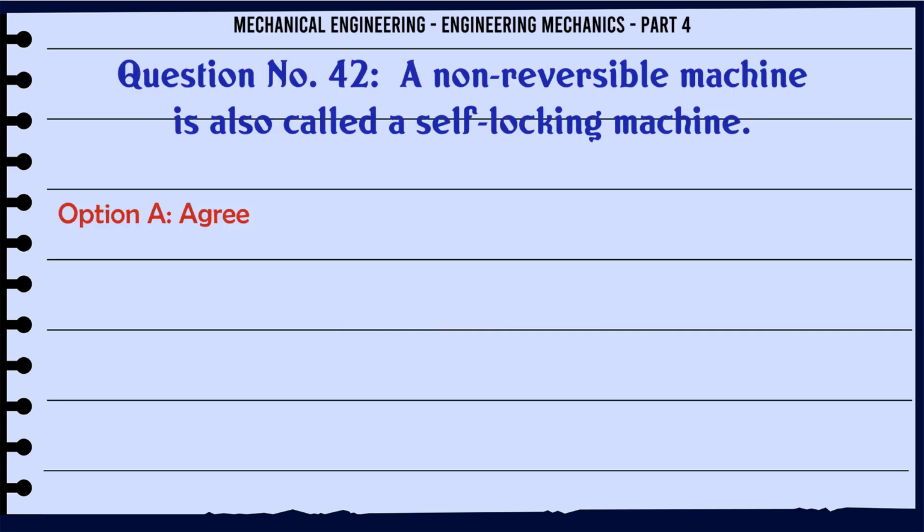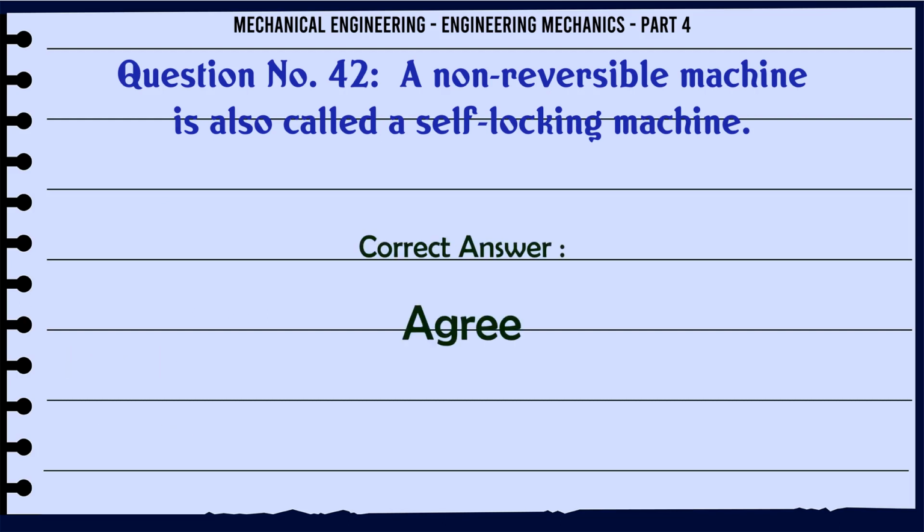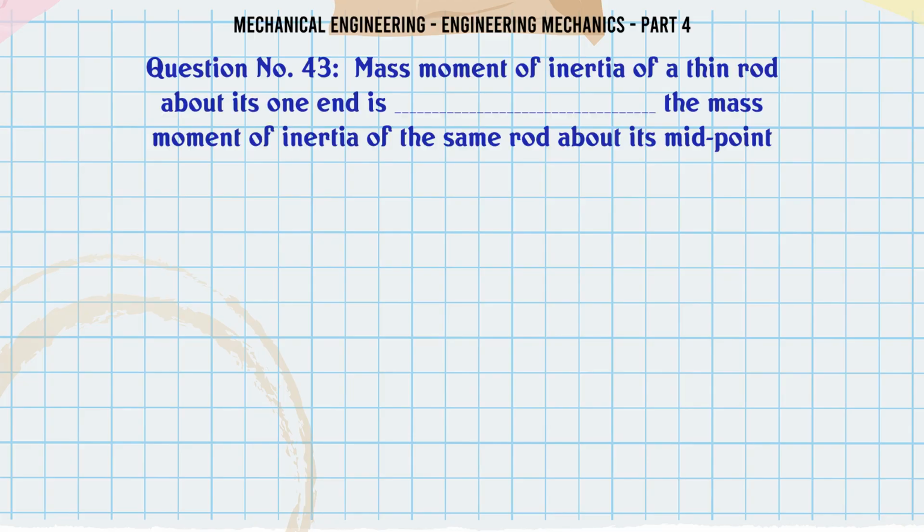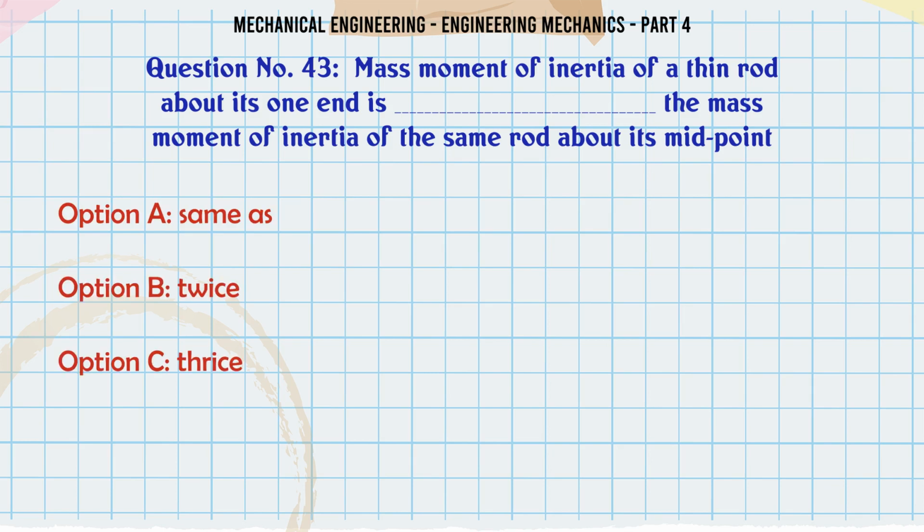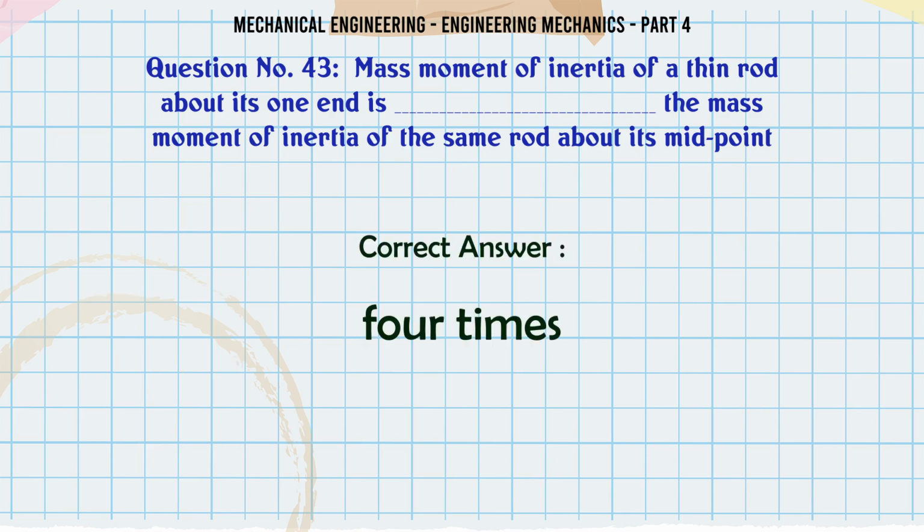A non-reversible machine is also called a self-locking machine. A agree, B disagree. The correct answer is agree. Mass moment of inertia of a thin rod about its one end is the mass moment of inertia of the same rod about its midpoint. A same as, B twice, C thrice, D 4 times. The correct answer is 4 times.